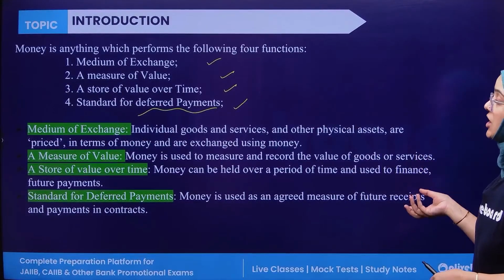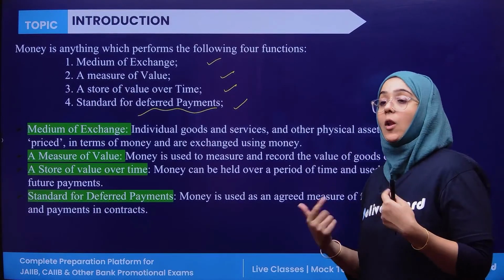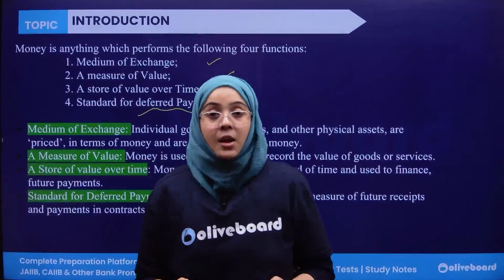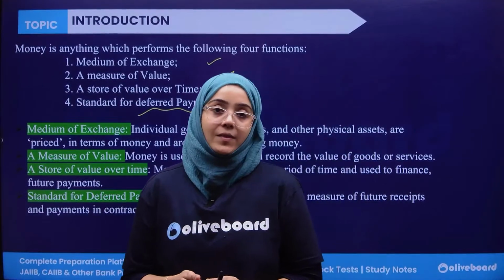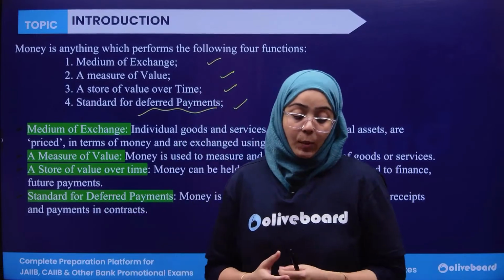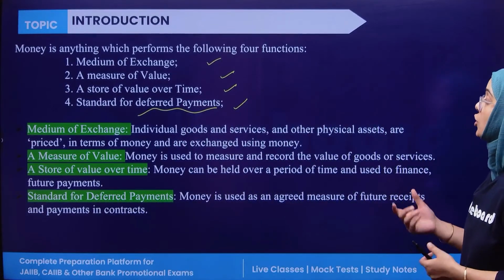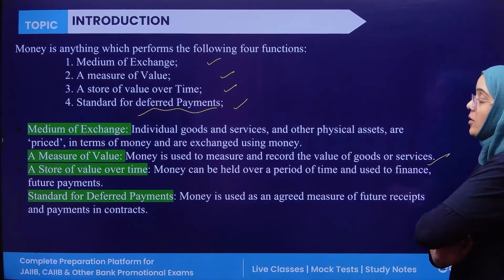Now, what are these four things? Medium of exchange means that individual goods and services are exchanged for a medium of exchange. For example, if I receive some good, I have to return something in favor of that. So money always acts as a medium of exchange. Next, it should be a measure of value, meaning money should measure and record the value of goods and services.